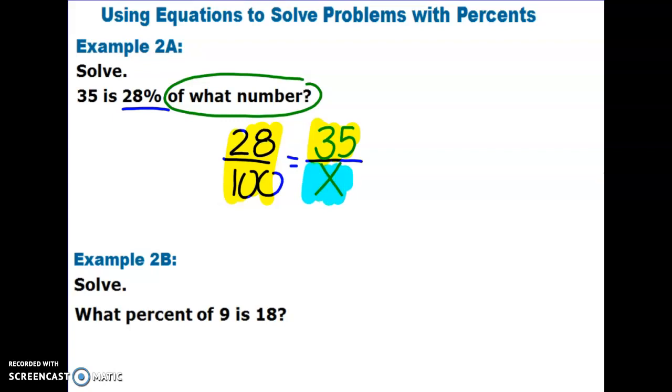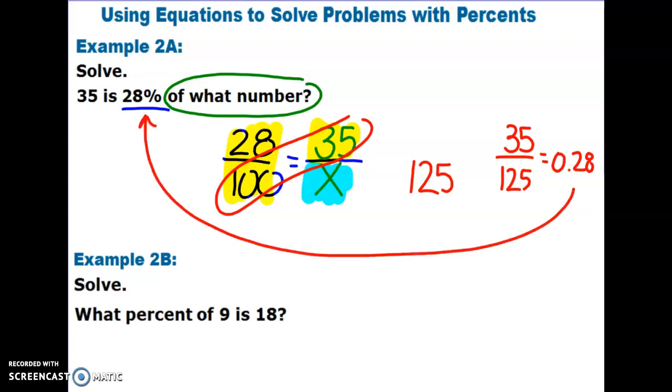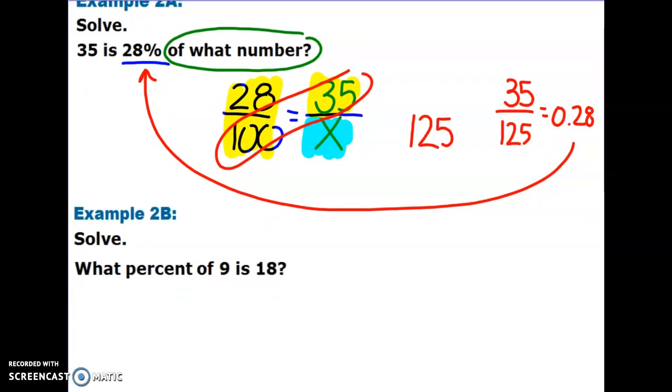So doing my means extremes property, I would now take 35 times 100, which will be 3,500. I'm going to divide that by 28, and my missing number is going to be 125. Now, if I wanted to check that, I could divide 35 by 125. And if I do that, 35 divided by 125 is the same as 28 hundredths, which, my friends, is the same as 28%.